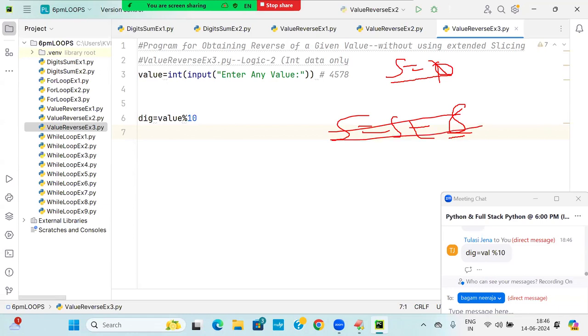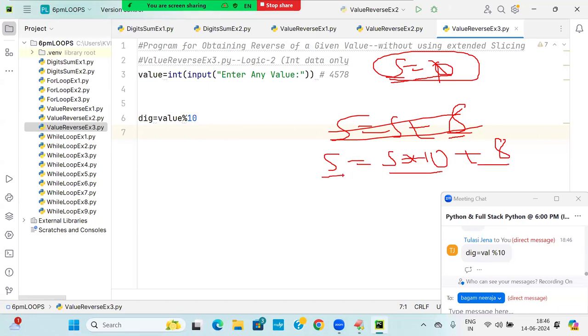If you ask why 10 is required here: 1 into 10 is 10, 10 into 10 is 100, 100 into 10, so that the sum is multiplied with 10. What am I writing here? S is equal to S into 10 plus digit. What is the initial value of S? 0 into 10, 0 plus 8. What is the value of S? 8.